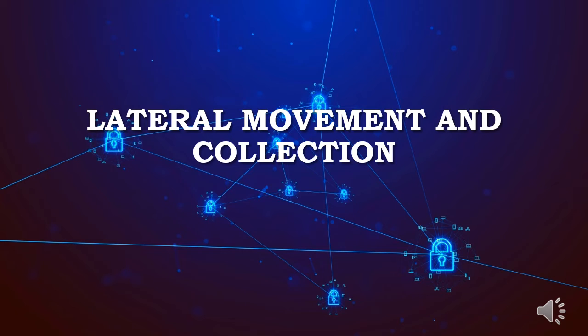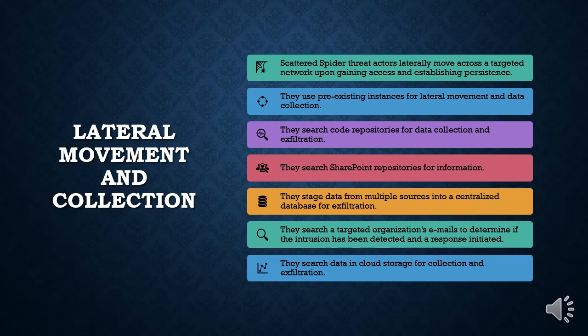They stage data from multiple sources into a centralized database for exfiltration. They search a targeted organization's emails to determine if the intrusion had been detected and a response had been initiated. And they search data in cloud storage for collection and exfiltration as well.